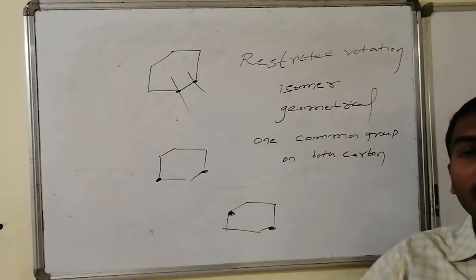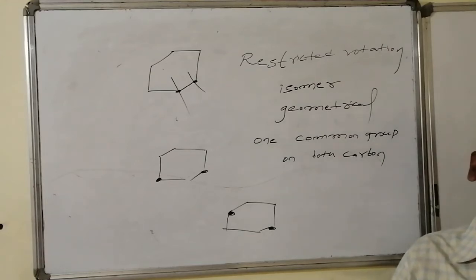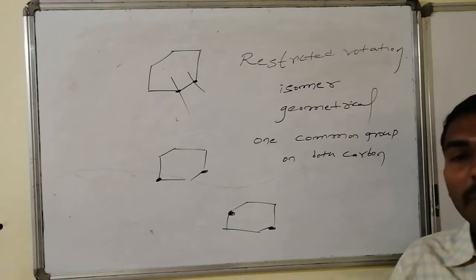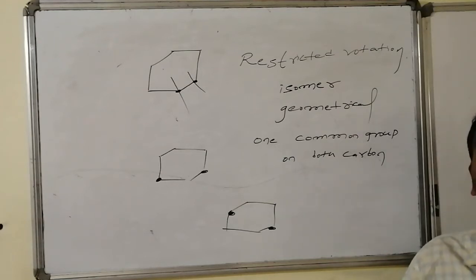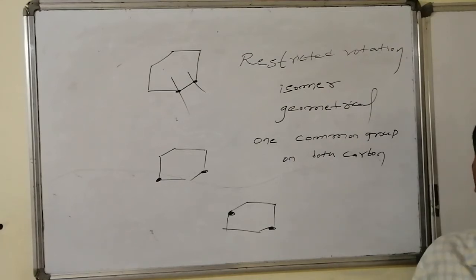Those can be adjusted in many number of ways, but we can't claim these are cis isomers as well as the trans isomers. Then what is the other way of naming those compounds, and how the isomers are present, with what nomenclature they can be known, that we will discuss as a special part of the geometrical isomerism at the end of the topic.